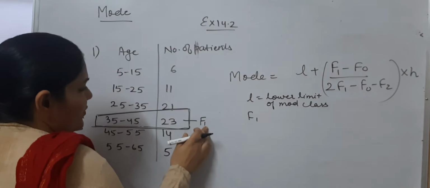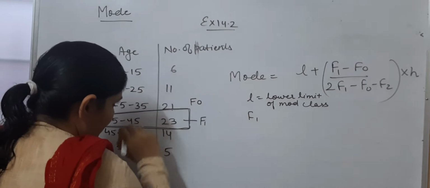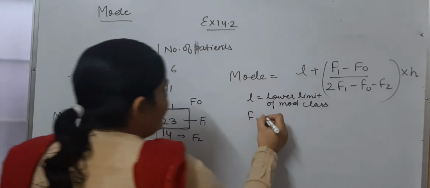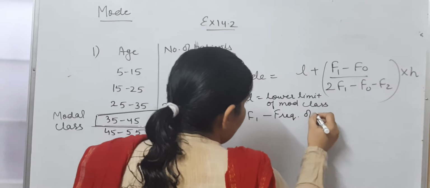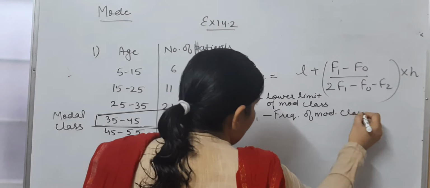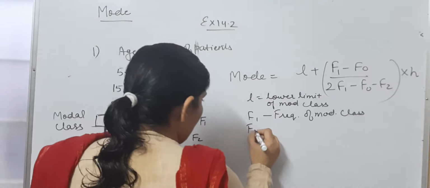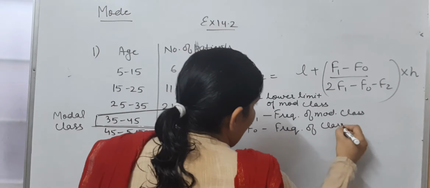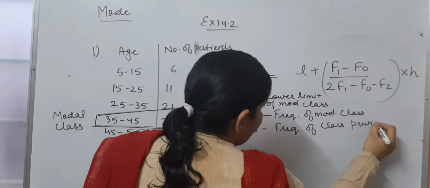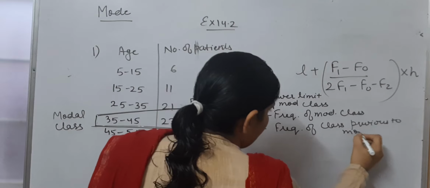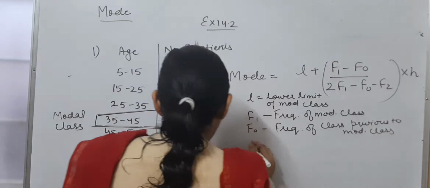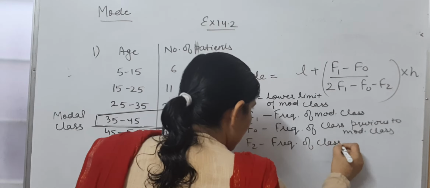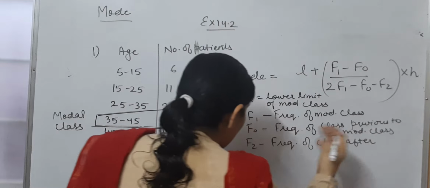Just before it, obviously, 0 comes before 1, so this is F0, and after 1 comes 2, so this is our F2. So what is F1? Frequency of model class. F0 is the frequency of the class previous to the model class. And F2 is what? Frequency of the class just after the model class.